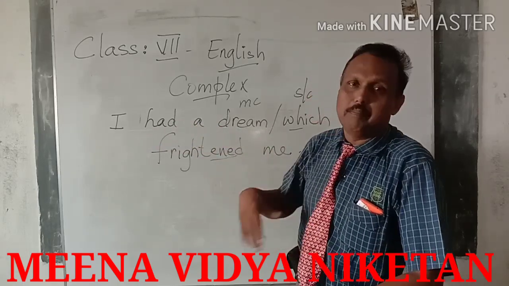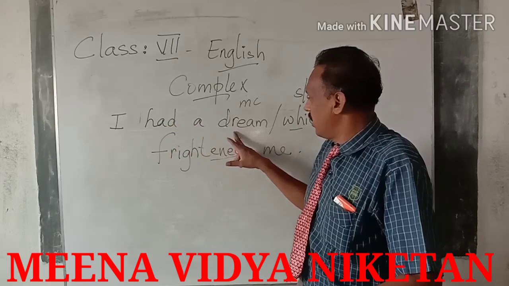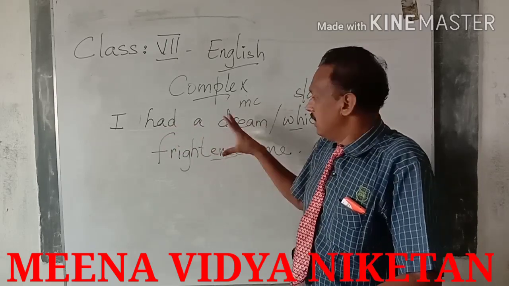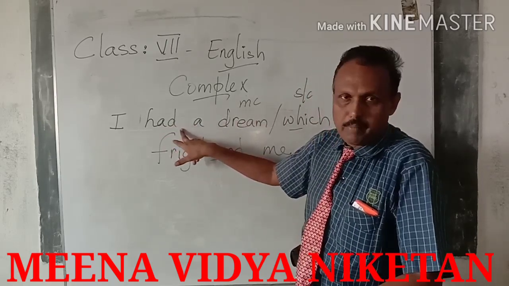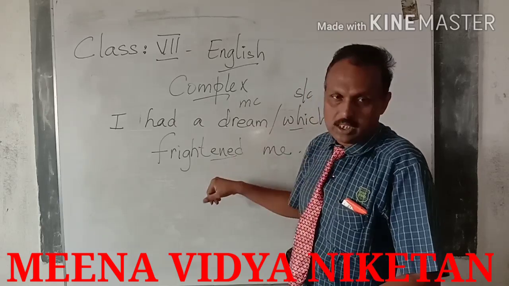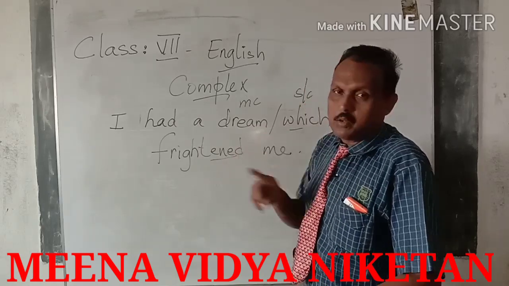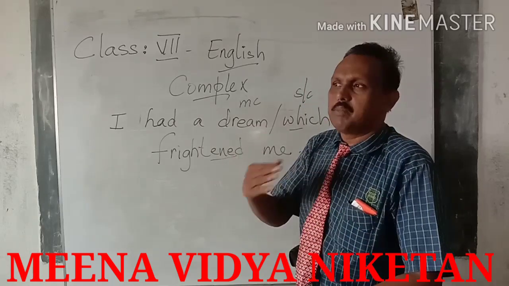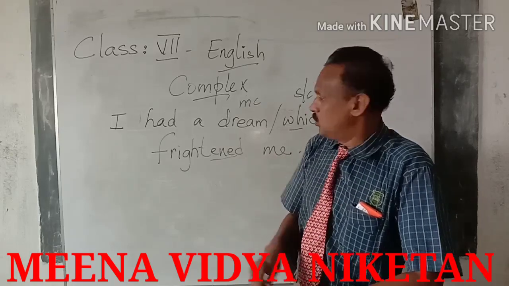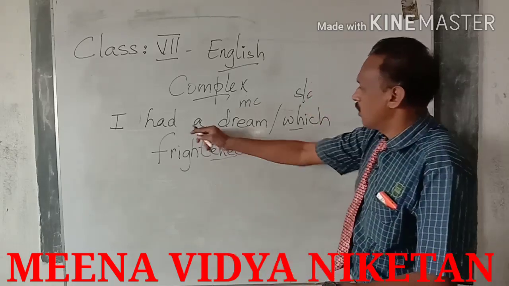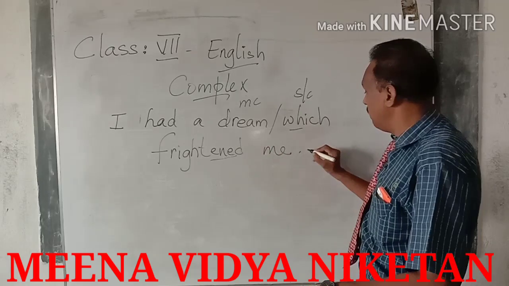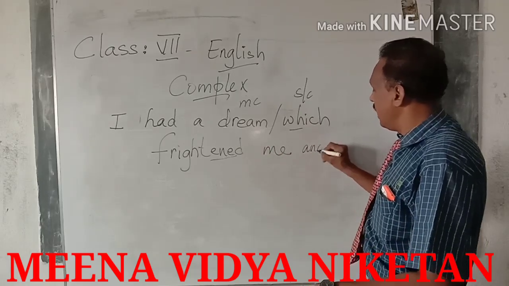What's the meaning of frightened? Made me afraid. I had a dream which frightened me. This is a complex sentence where it has a main clause and a subordinate clause. Don't think it will have only one subordinate clause. Sometimes two or three subordinate clauses will be there. You can add it also. I had a dream which frightened me and I woke up.